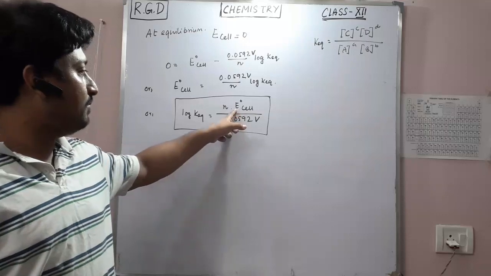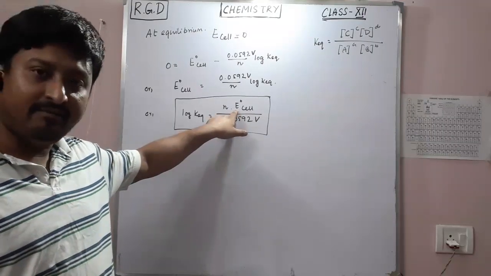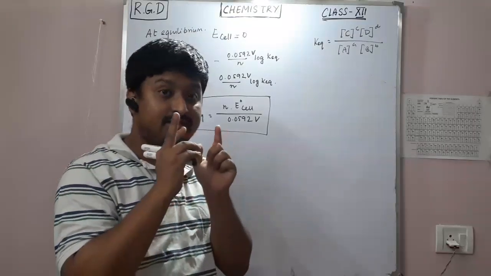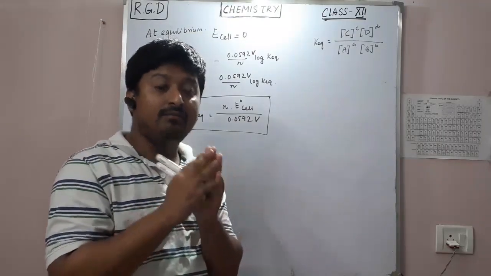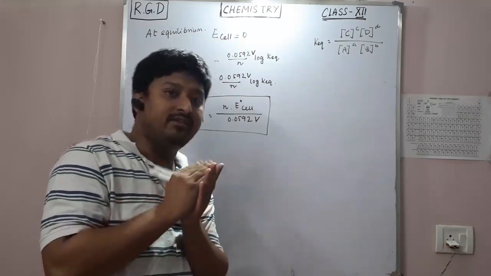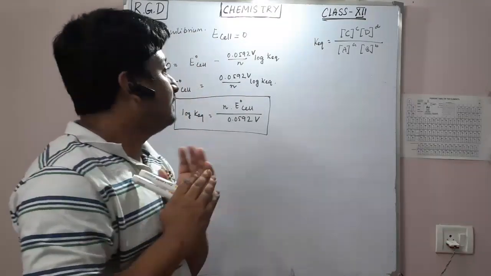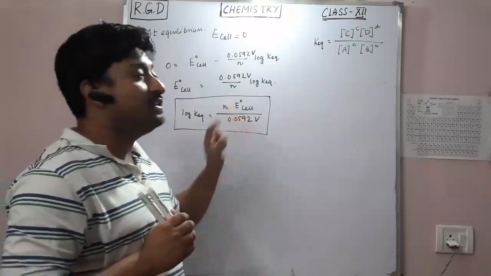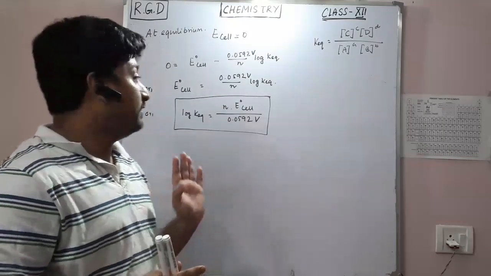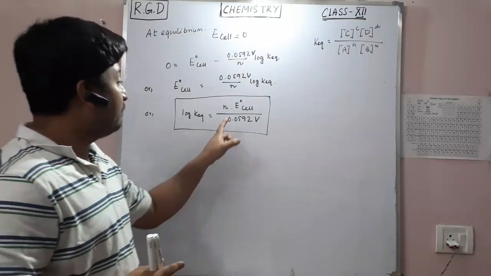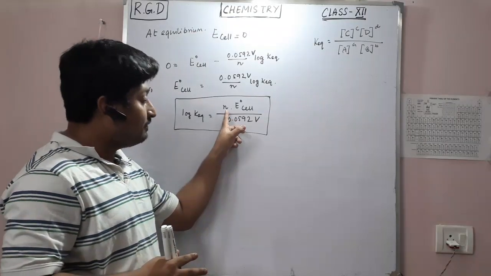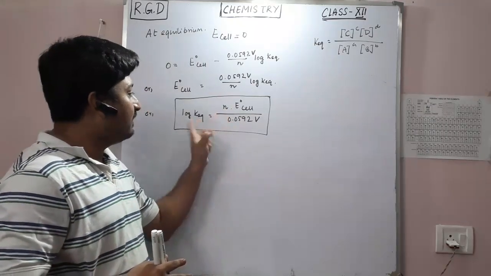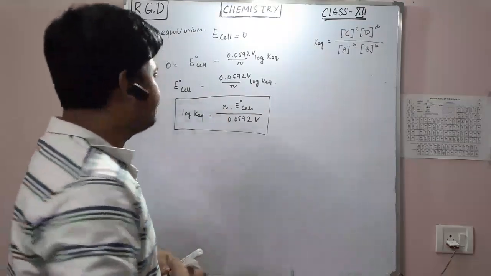You can easily calculate this, left plus right. First, we have to construct the cell representation. From there you have to define which one is the anode and which one is the cathode. Then you have to write the cell reaction. Then you have to find the E0 cell, the standard electrode potential, and find how many electrons are exchanged, that is the N, and then just put in the values and get the answer. This is very easy.